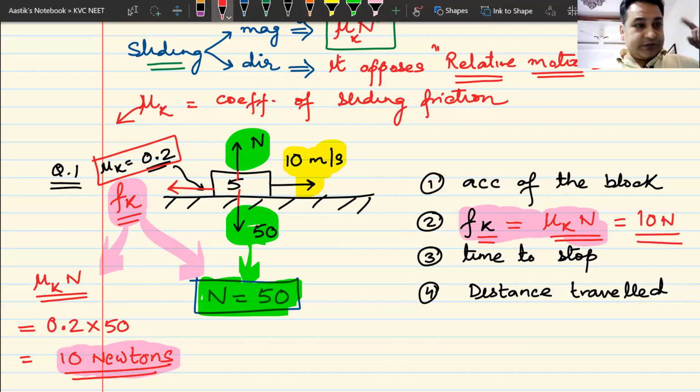Okay, so this problem is solved. Now let us look at the second problem. And the second problem is finding the acceleration of this block. What is the acceleration of this block?